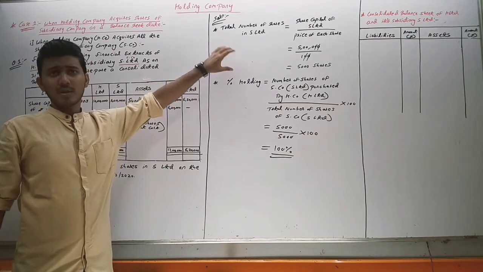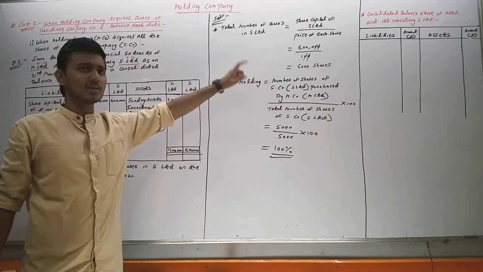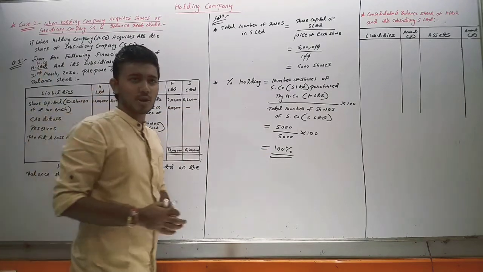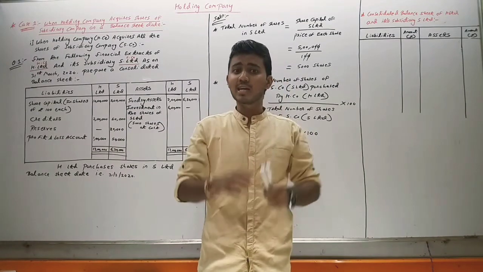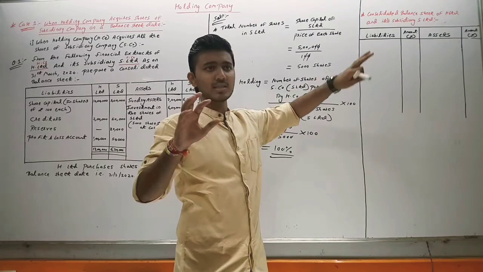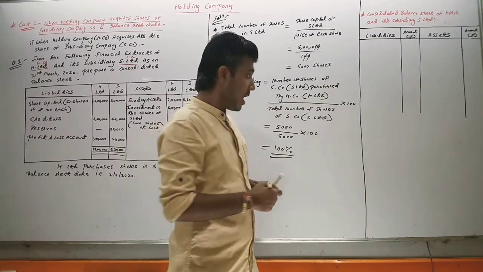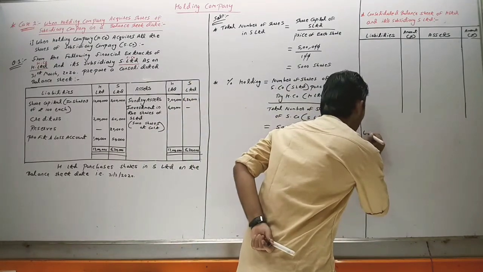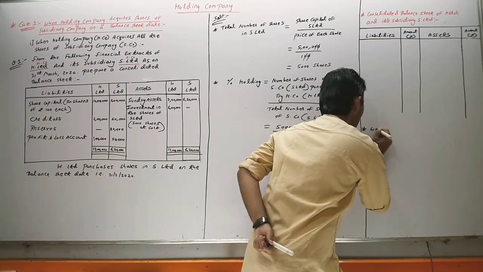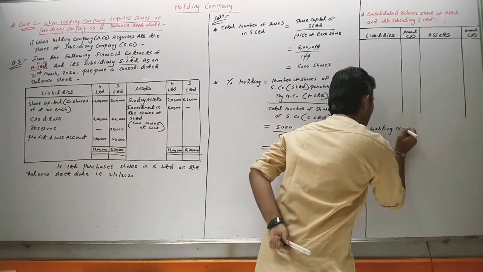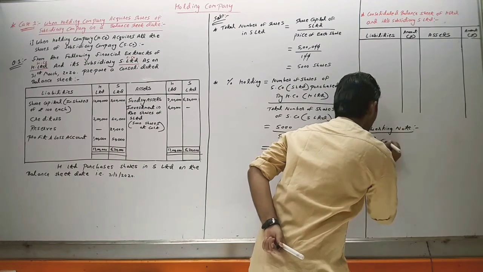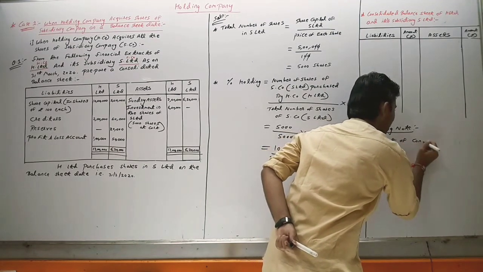Till now we have seen the total number of shares in S Limited, which is 5,000. Then we have seen the percentage holding, which is 100%, because H Limited has purchased all the shares of S Limited. And after that we have to prepare the main thing, the consolidated balance sheet in the question. Here we have to do one working note. So we put the heading working note, and working note number 1, cost of control.